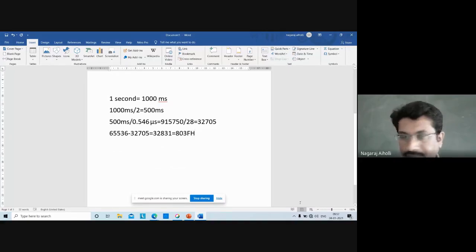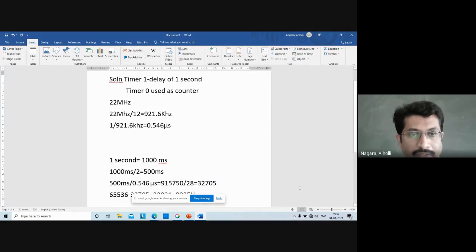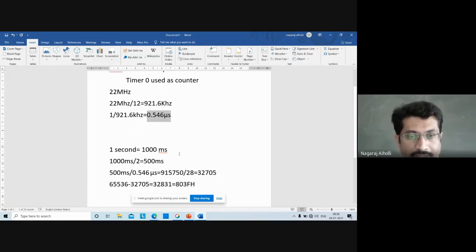Got the point? This calculation is clear. 22 megahertz divided by 12 gives 921.6 kilohertz. Then 1 divided by 921.6 kilohertz gives the time period, 0.546 microsecond. 1 second is equal to 1000 millisecond. 1000 millisecond divided by 2 gives the on period or off period.